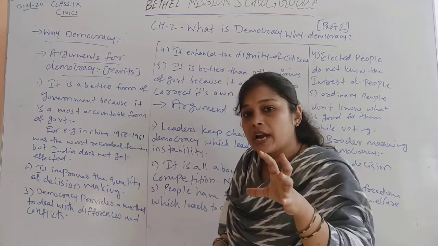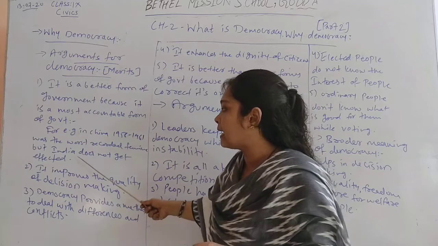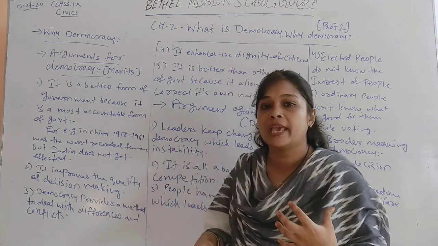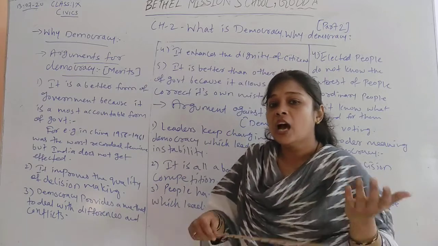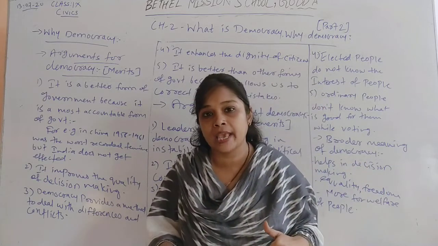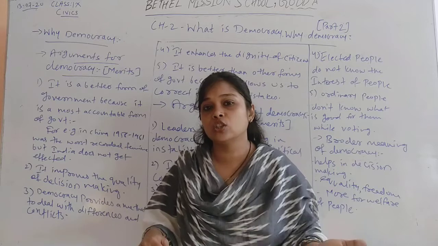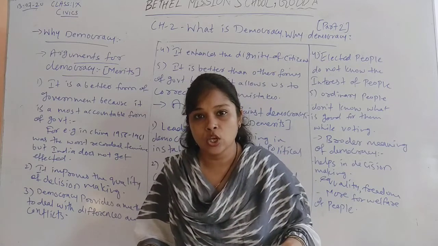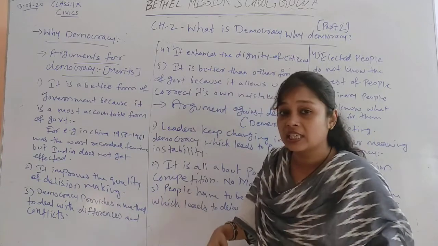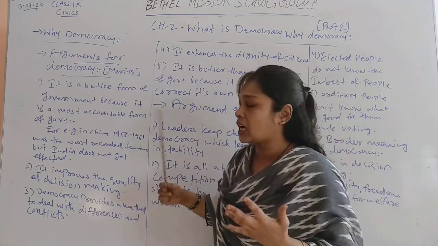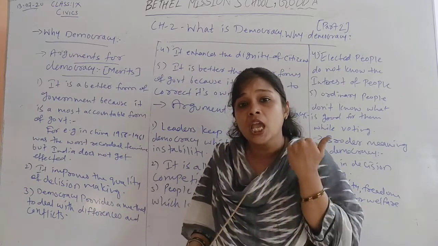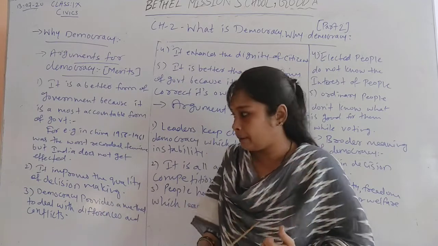But that particular condition is there in India also, but India does not get so much affected by it because we make such plans. Our democratic government at that time makes such plans and policies which do not allow famine to have a negative effect on our country. So with this example we can say that democracy is the most accountable form of government, which helps the country maintain economic and political stability.